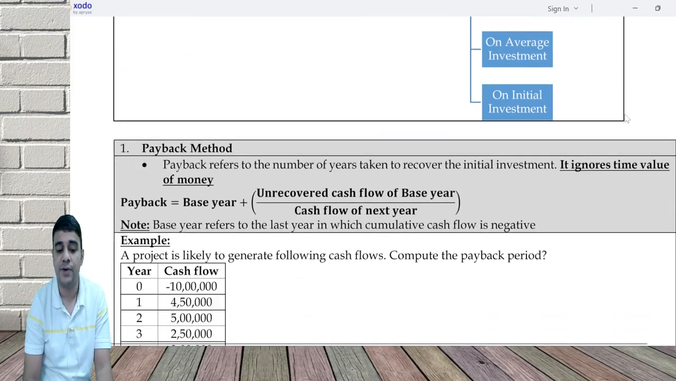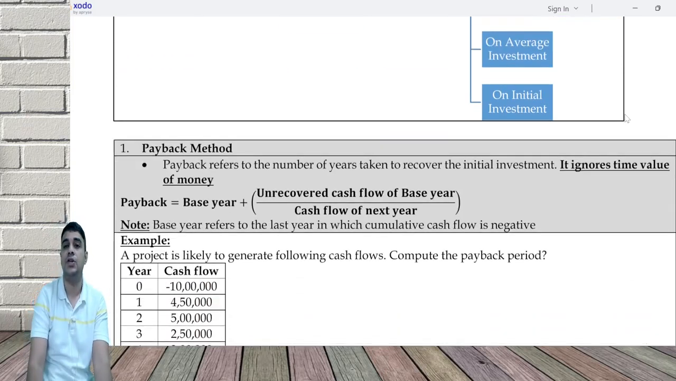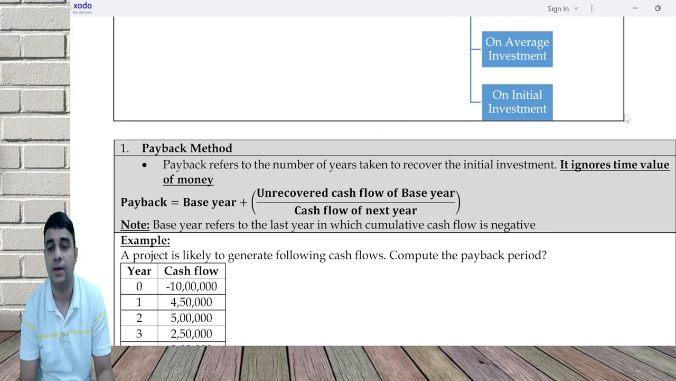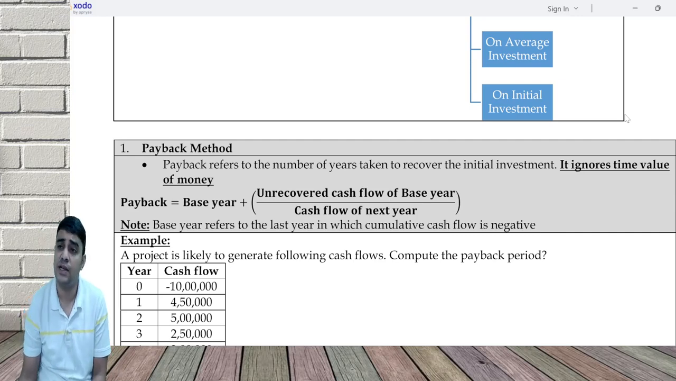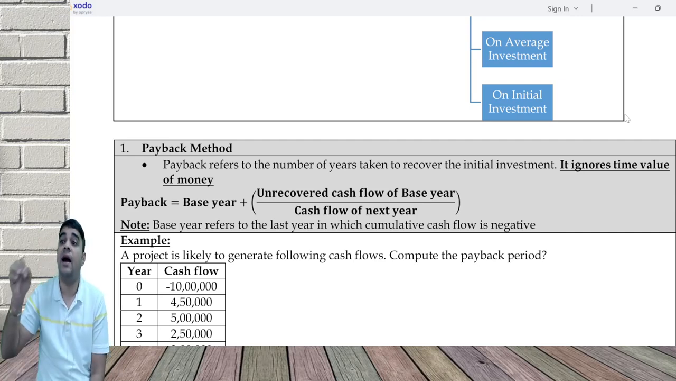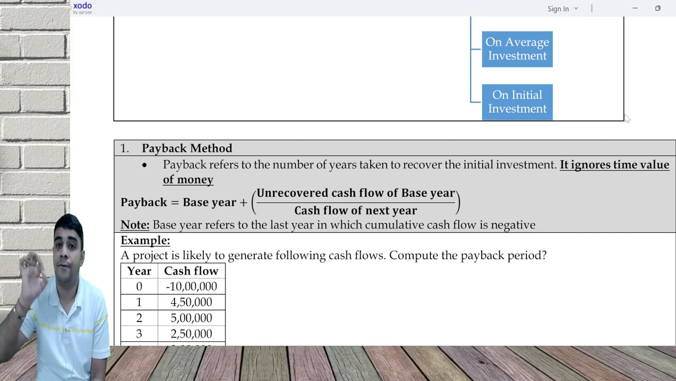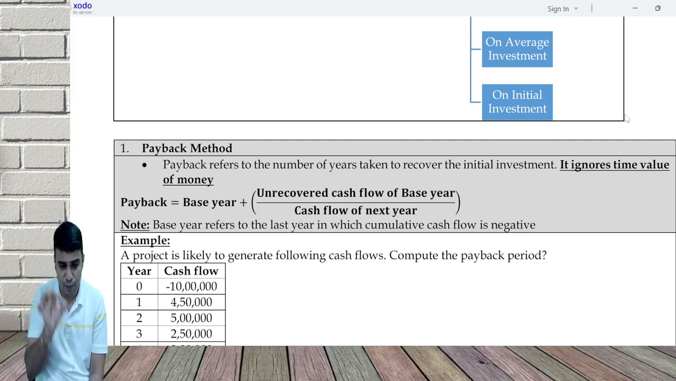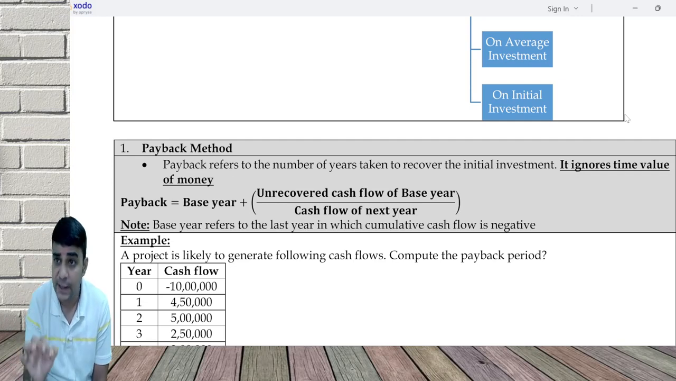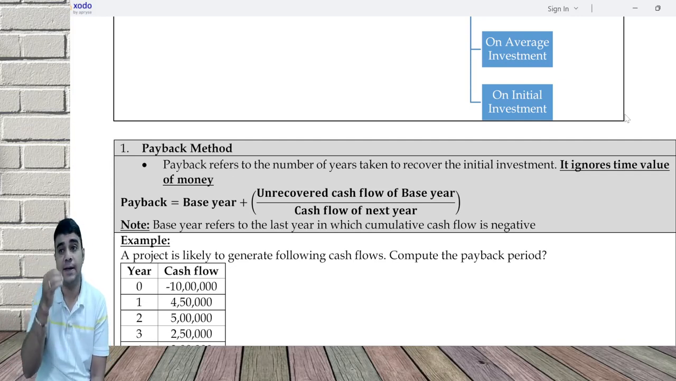So payback refers to the number of years taken to recover the initial investment. It ignores the time value of money. There's a formula. Formula is very simple. We calculate something called a base year. What is base year? It is the last year in which cumulative cash flow is negative. What is cumulative? Outflow and inflow put together. If it is negative, it means payback is not yet achieved. So last year when it's negative, from negative when you move to positive, payback is achieved by the organization.